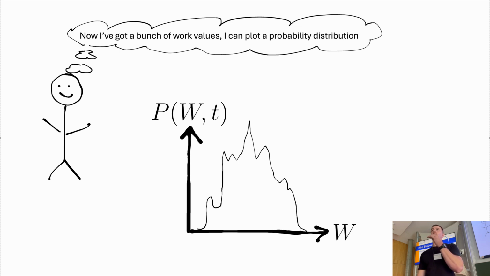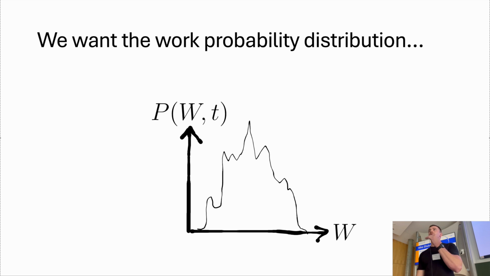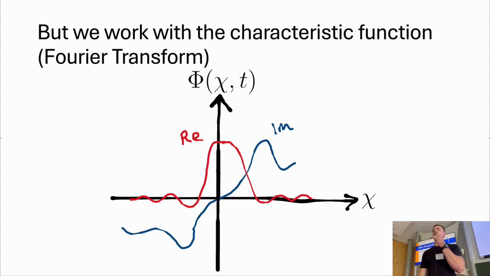So this is the main thing that we want, but as with a lot of things, it's actually much easier to just work with this thing's Fourier transform, which is called the characteristic function. So this is a complex valued function of some parameter chi. Chi is the conjugate to work. So chi is to work what energy is to time, or frequency is to time, what position is to momentum. So they're related by the Fourier transform, basically.